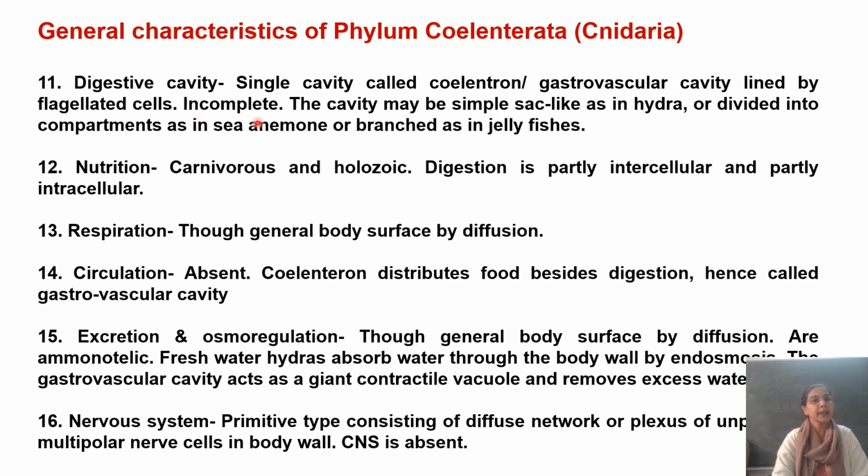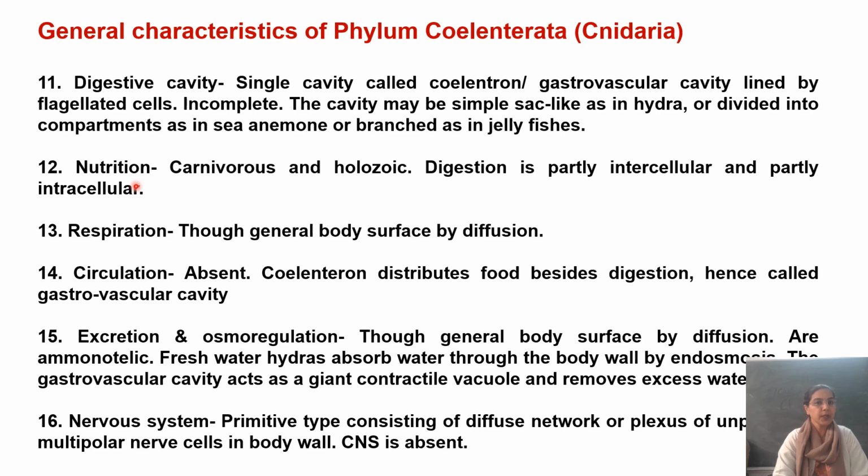What do we mean by an incomplete digestive tract? यहाँ पे during the development जो blastopore है, it develops into just one single opening which is called as the mouth. तो there is just a single opening, the mouth, which helps in ingestion of water and also for the egestion. So this tract is called an incomplete tract because of the presence of just a single opening. Here in this case, it is the mouth. Now, this cavity may be just a simple sac-like, as in Hydra, or it may be divided into compartments, as we see in sea anemone, or it may be highly branched in Aurelia, the jellyfishes.